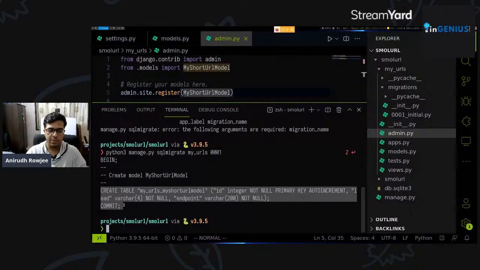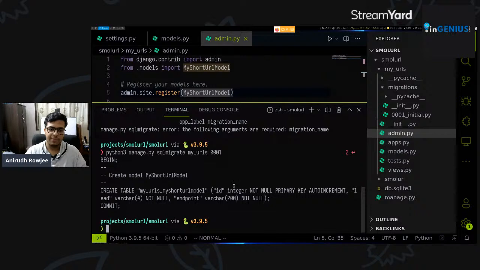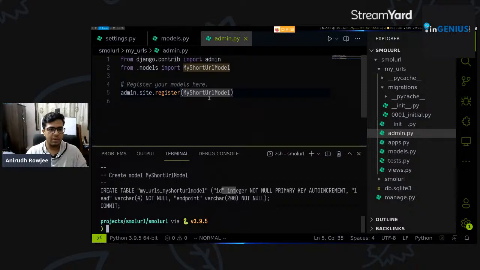So for those of you familiar with what SQL looks like, this is a perfectly valid SQL query to create a table, right? So you're saying create a table called my_urls_shorturlmodel. So the app name, table name. This is an actual valid SQL query that Django is going to run against the database. But we don't have to worry about this right now.